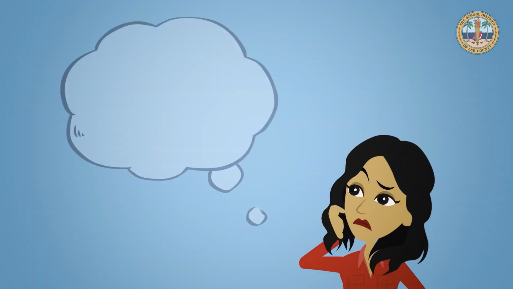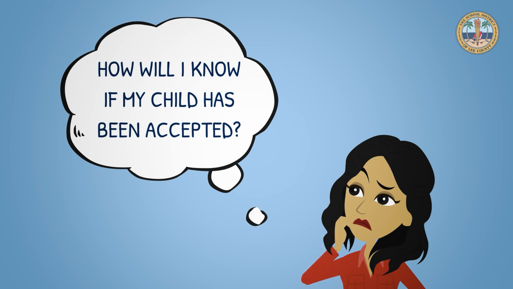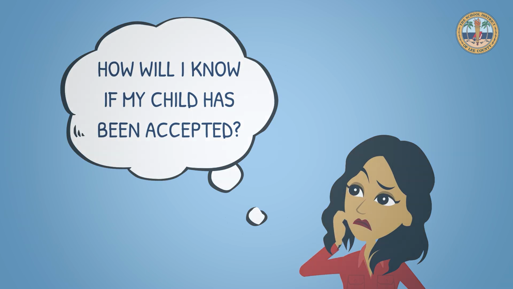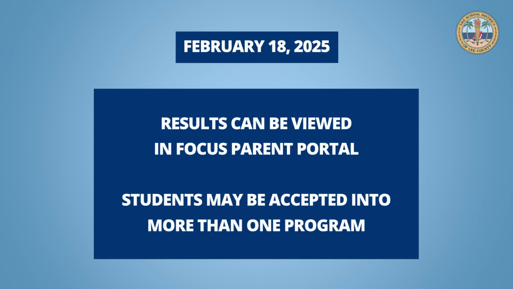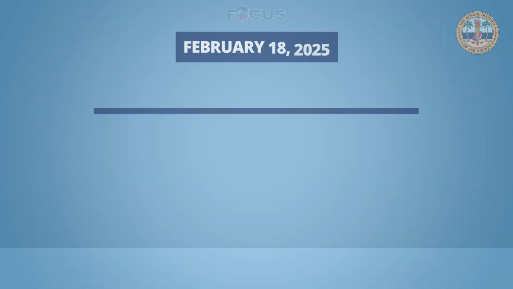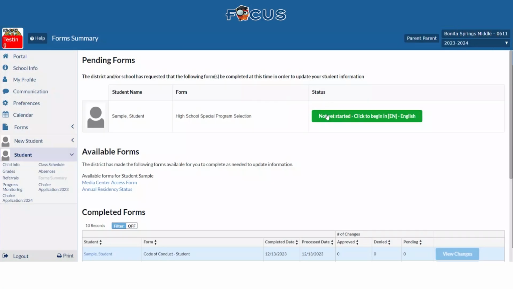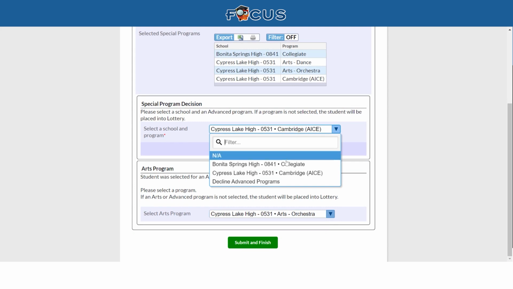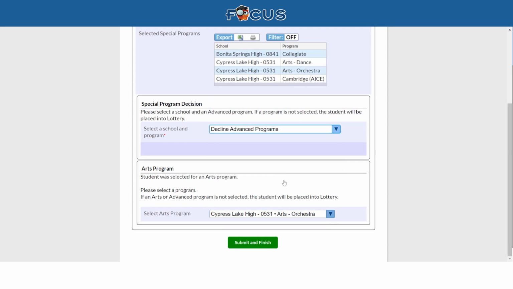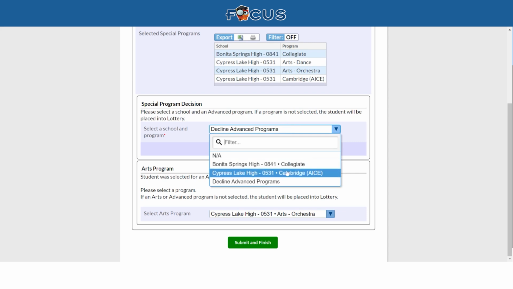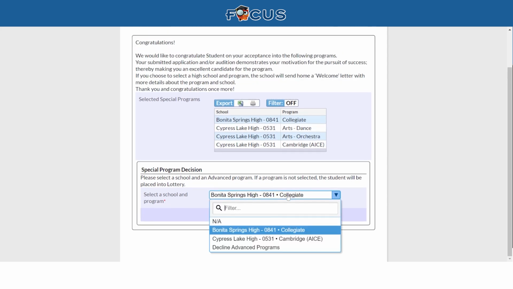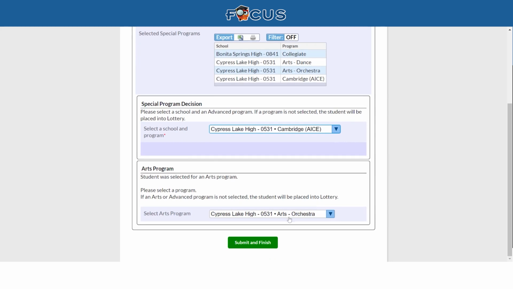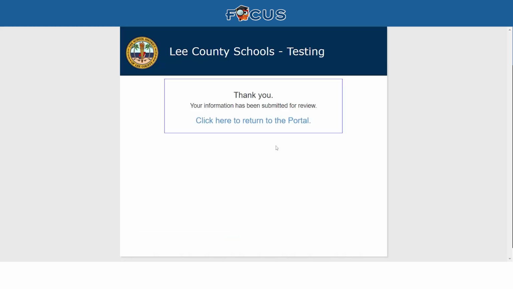You may be wondering, how will I know if my child has been accepted into an advanced or arts program? Well, families will be notified by February 18th, 2025, that they can view their student's acceptance or denial. A student may receive acceptance from more than one school program. Parents must log back into their Focus portal and indicate their student's final decision, either to select or decline placement in only one magnet program of study. Then click Submit and Finish, and you are all done.